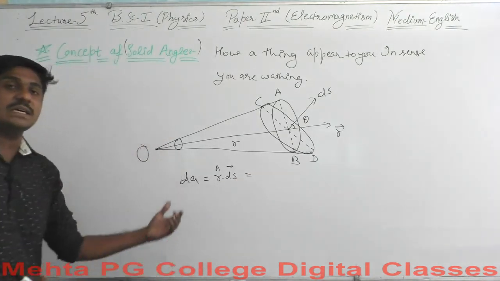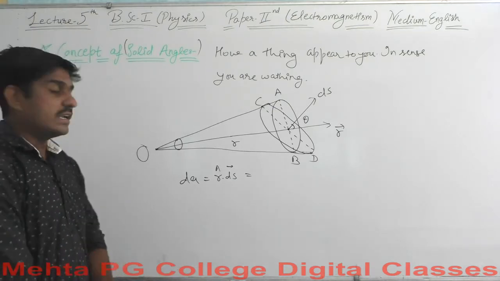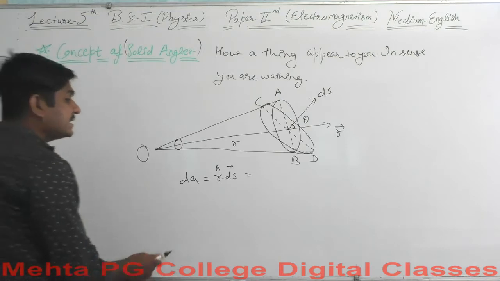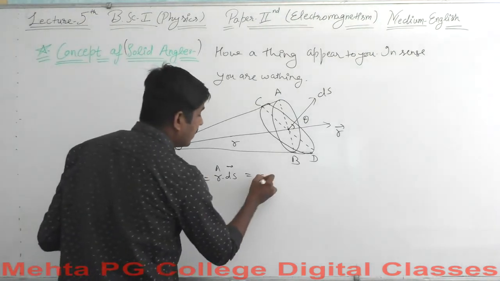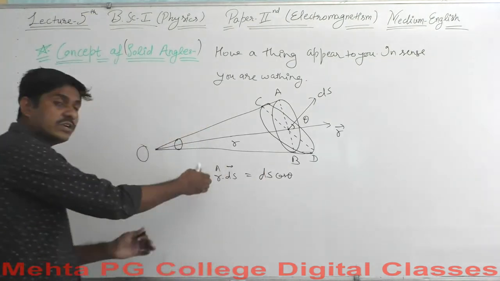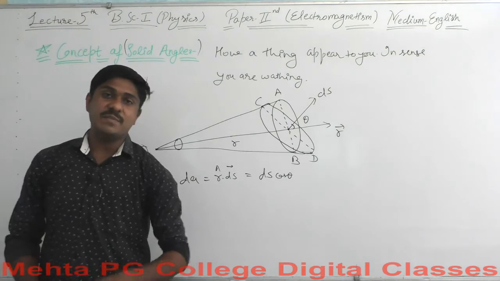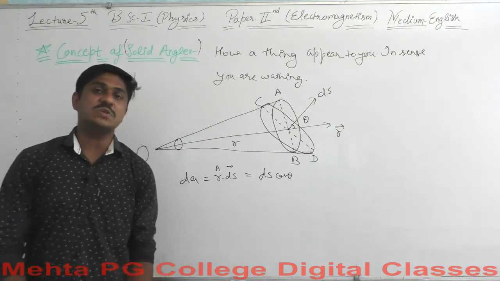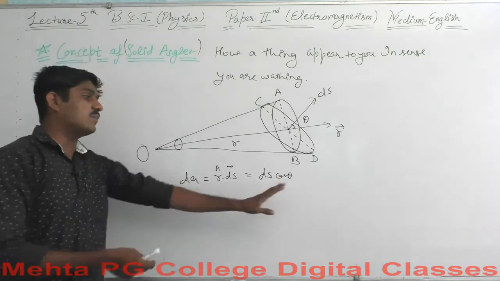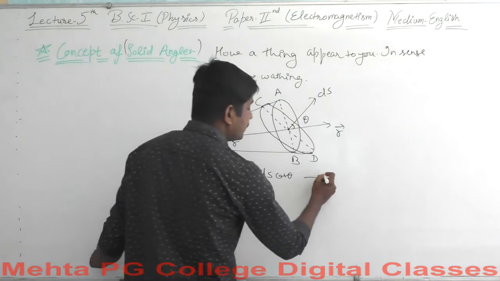In short, this is the scalar multiplication of r cap and ds, and every time we have scalar multiplication we end up saying ds cos theta, because it is a unit vector, and the magnitude of a unit vector is always equal to unity. So you do not need to consider it any more here. So this is ds cos theta. Let's say this is equation 1.